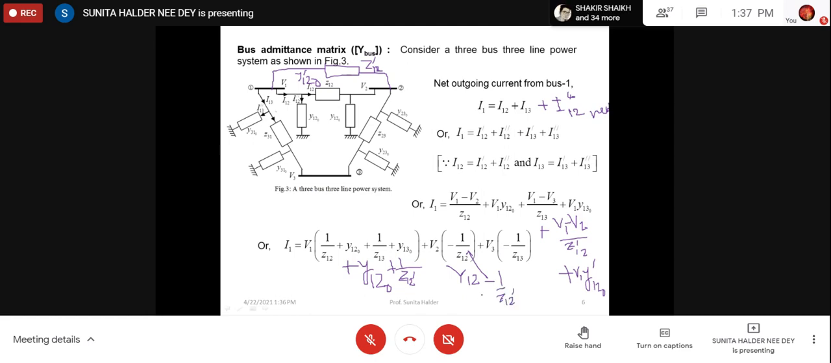So when there is only one line, then it will be the negative of the line admittance connected in between those two buses. But if there are two lines, then we have to add up those series admittances. Have you understood? Yes, ma'am. In your level, this type of complication will not come, but in GATE or other exams, it may come.